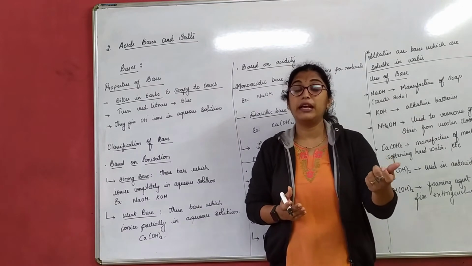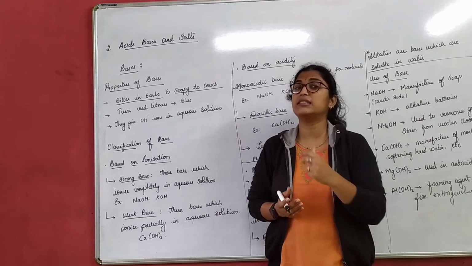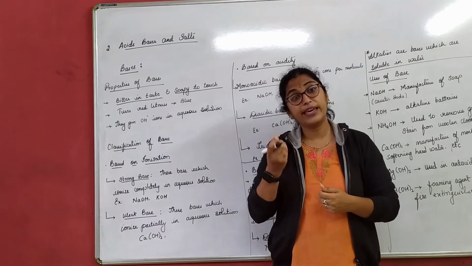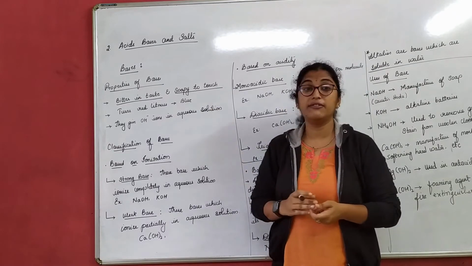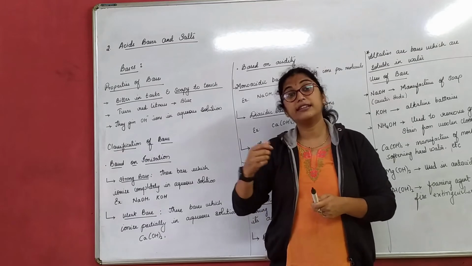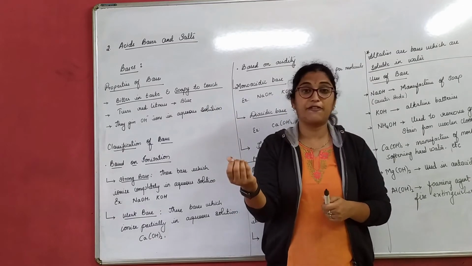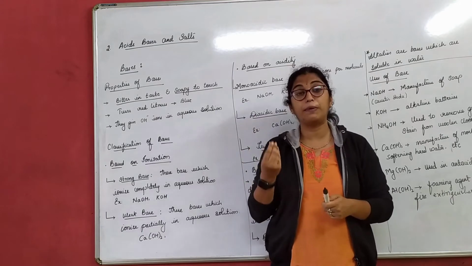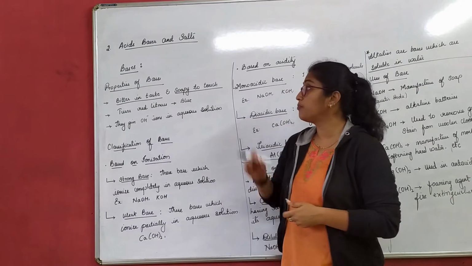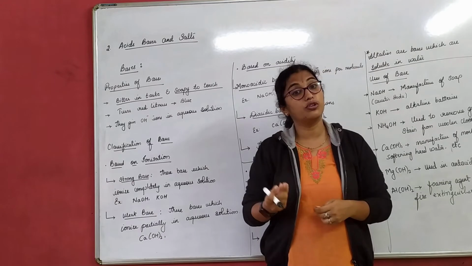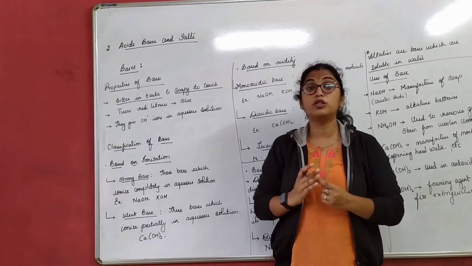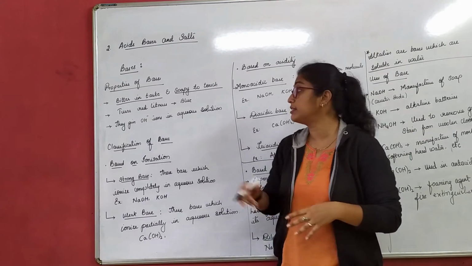For example, citric acid is a very weak acid; we can even taste it. Similarly, we can touch soap, it is soapy to touch. But again, bases are also corrosive, right? So we are not supposed to touch them with our bare hands.